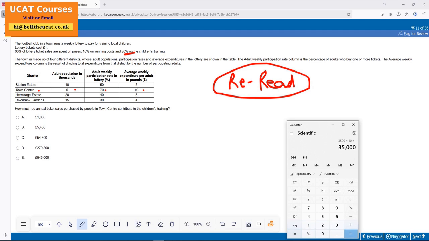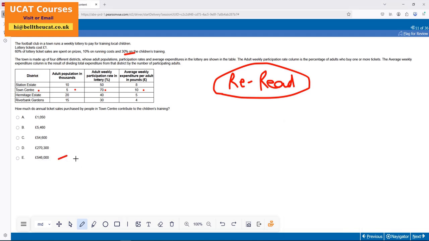3,500 times by 10, right? Times by 52 weeks is what we've got. Then times it by 0.3. Boom, 54. Oh, there we go. That's my option, this one. Okay, so option E it is. Right, moving on as quickly as we can.